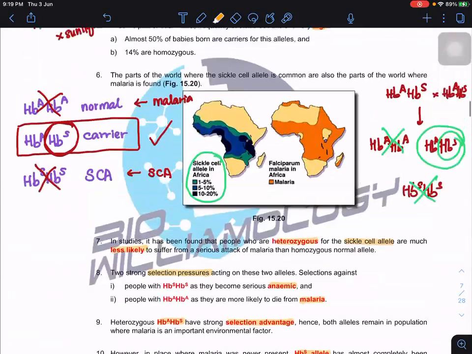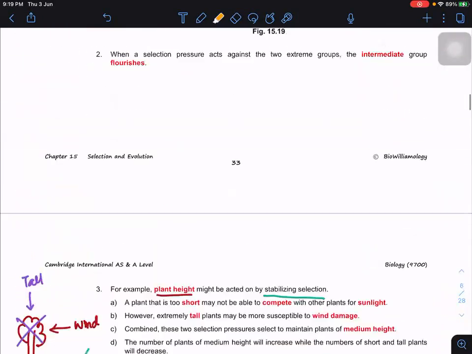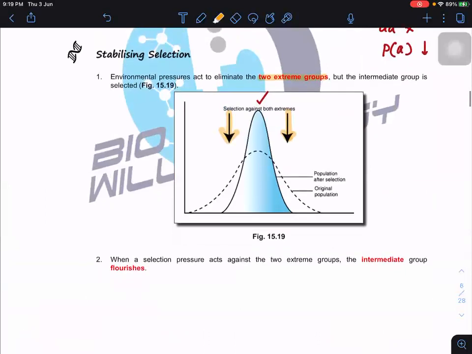So this is the first part. Again, just a summary here. Stabilizing selection is against the two extreme groups. It means that the intermediate group will be the ones that continue to survive and pass on the allele to the next generation. So that is the idea of stabilizing selection.